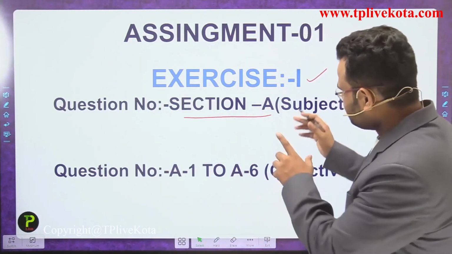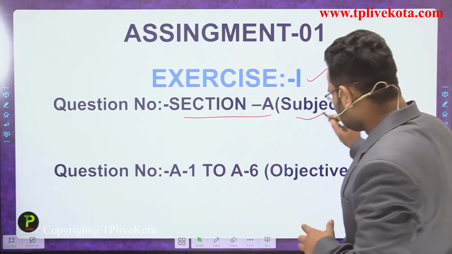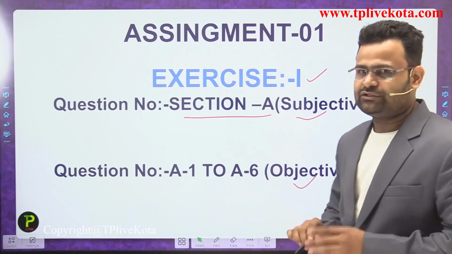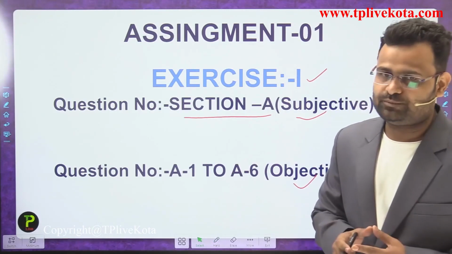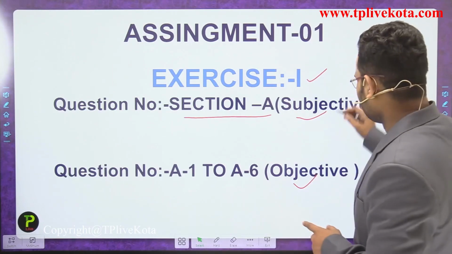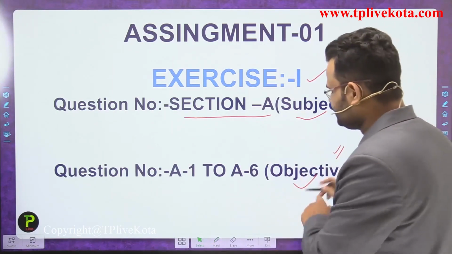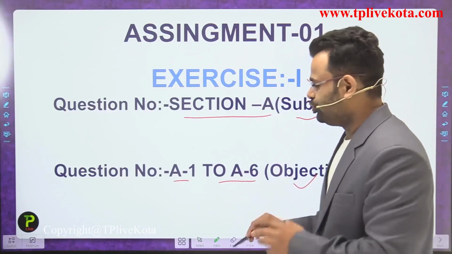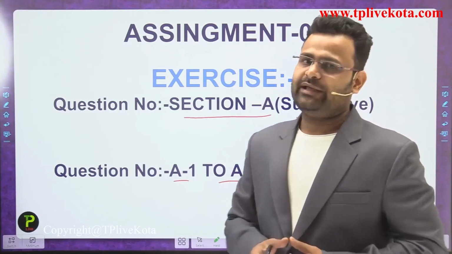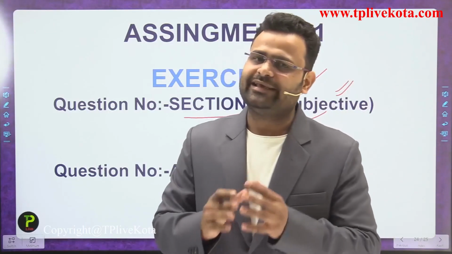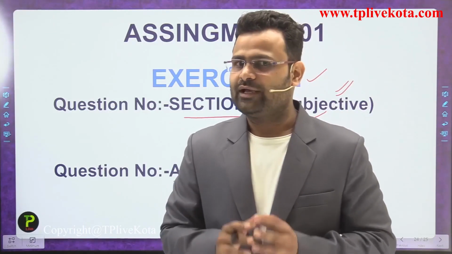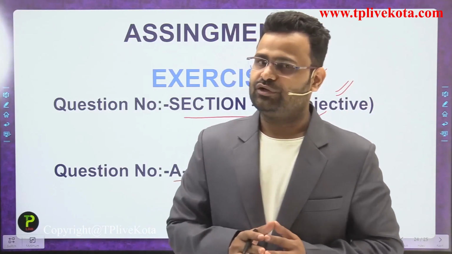After that, in exercise 1 there is a subjective part and an objective part. In the objective part, A1 to A6 are all basic numerical and basic problems. You can easily solve them after this video lecture.